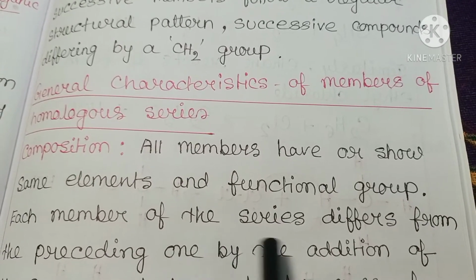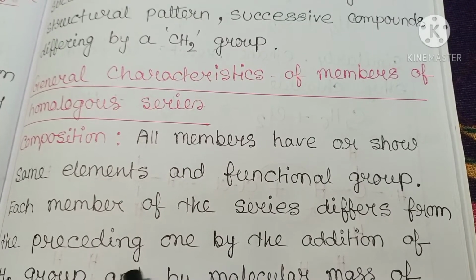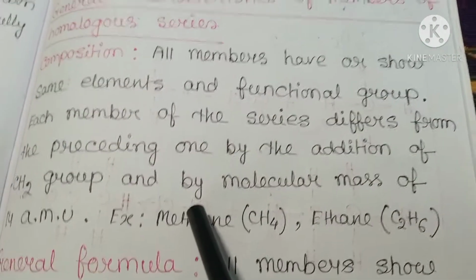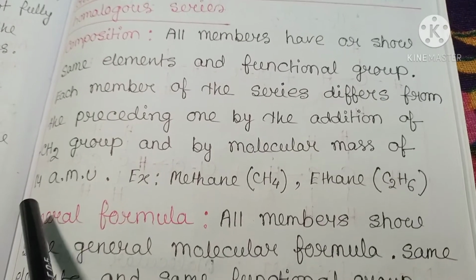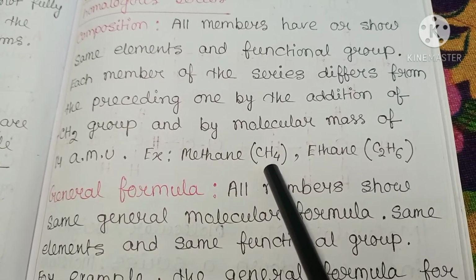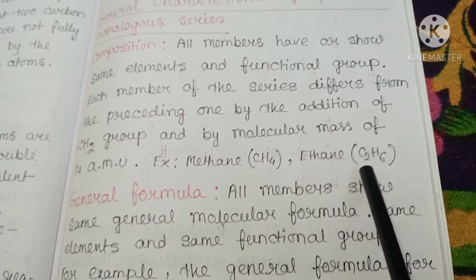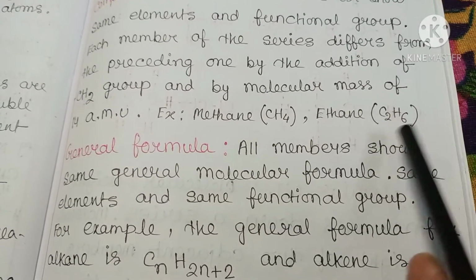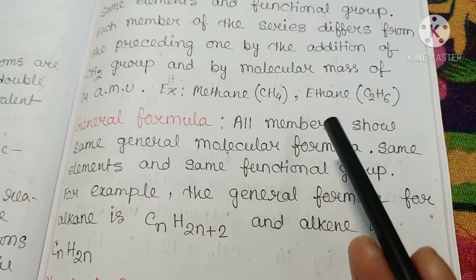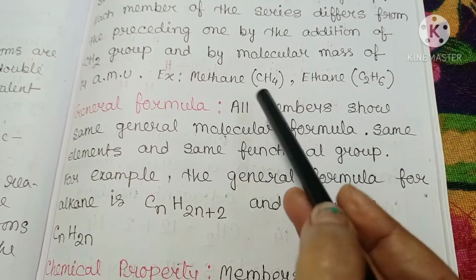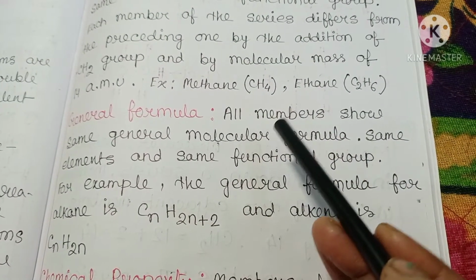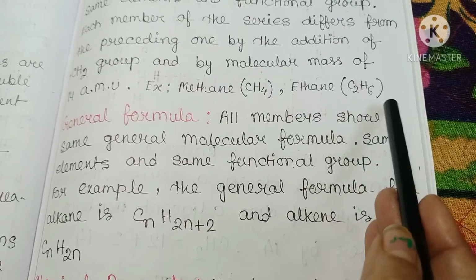Each member of the series differs from the preceding one by the addition of a CH2 group and by a molecular mass of 14 AMU. See the example: methane, formula CH4, and ethane, formula C2H6. These two, methane and ethane, belong to a homologous series, and the difference between their formulas is the addition of a CH2 group in ethane.